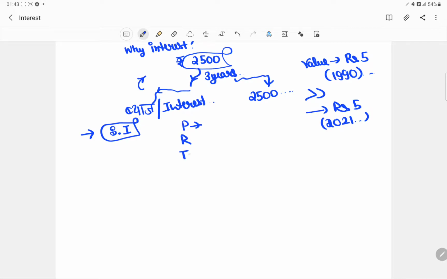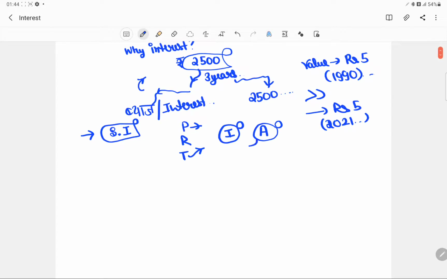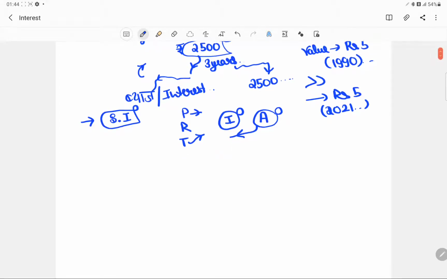Then t is for the time period. I is for the interest that we will receive, and A is the final amount that we will be giving back to the person from whom we had taken that principal. These are some of the basic terminologies. This is called simple interest.